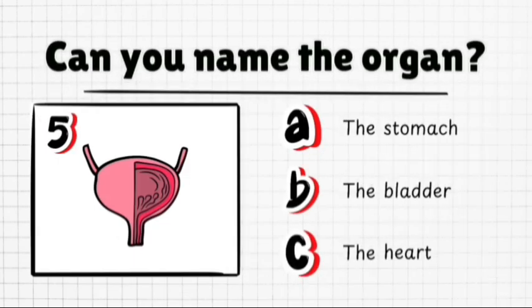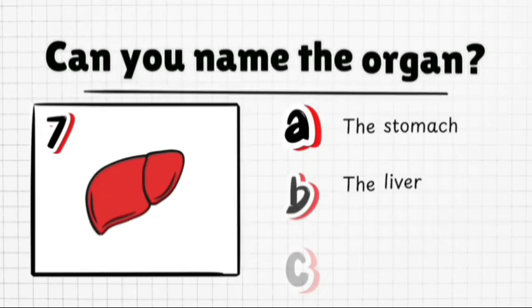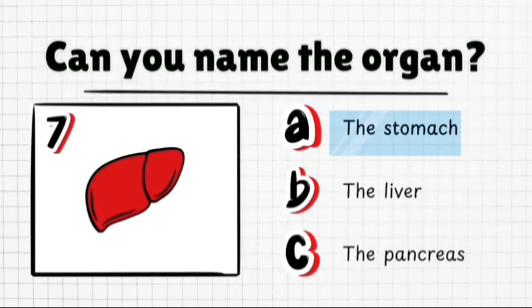Can you name the organ? The stomach, the bladder, the heart. Can you name the organ? The pancreas, the gallbladder, the kidneys. Can you name the organ? The stomach, the liver, the pancreas.